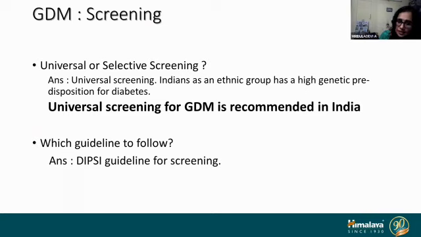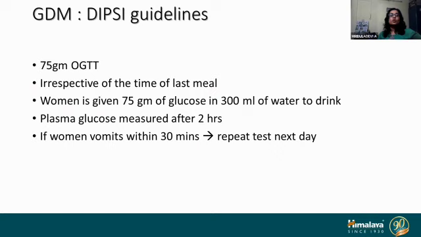The most feasible and the most suited one for the Indian scenario is the DIPSI guideline. That is the Diabetes in Pregnancy Study Group of India, because this is based on a prospective study done on an Indian population. So that gives the data about how Indians will respond, and that is the best one to follow in our scenario. So coming to what DIPSI says.